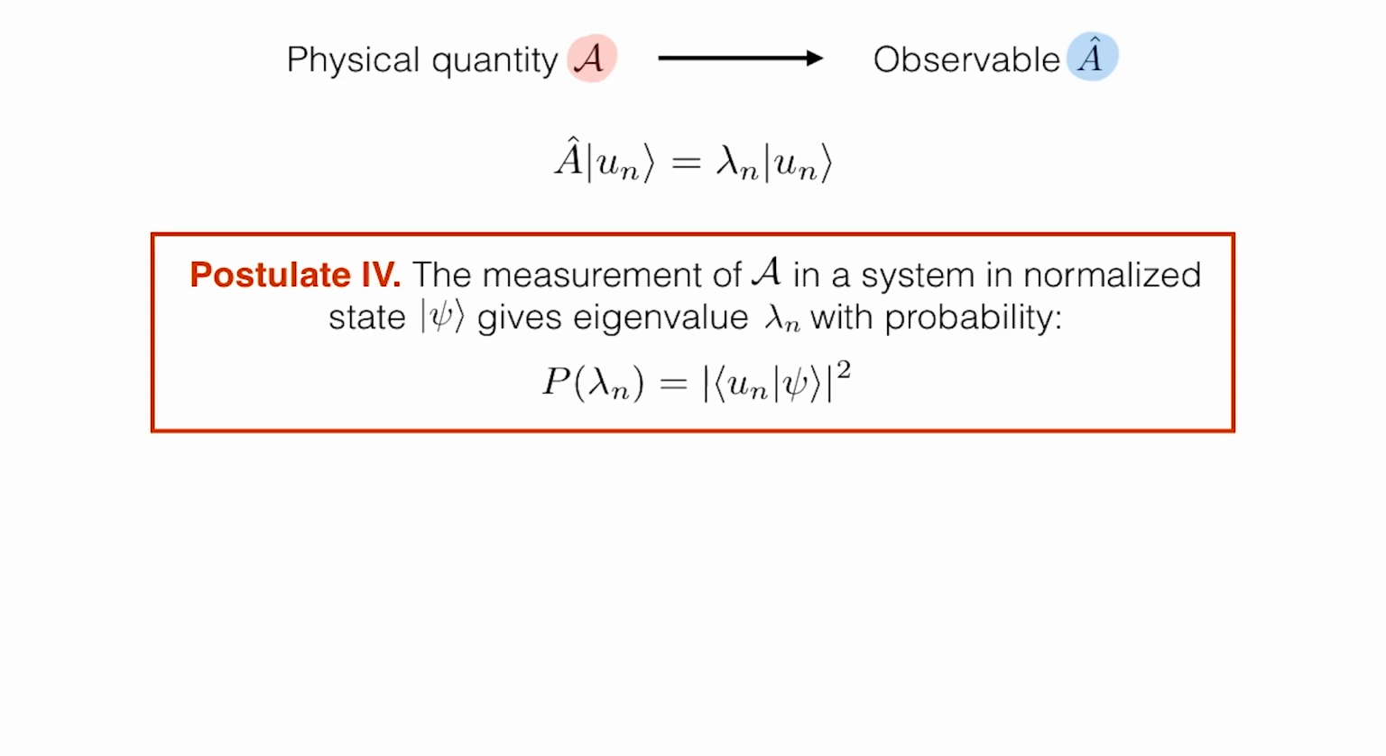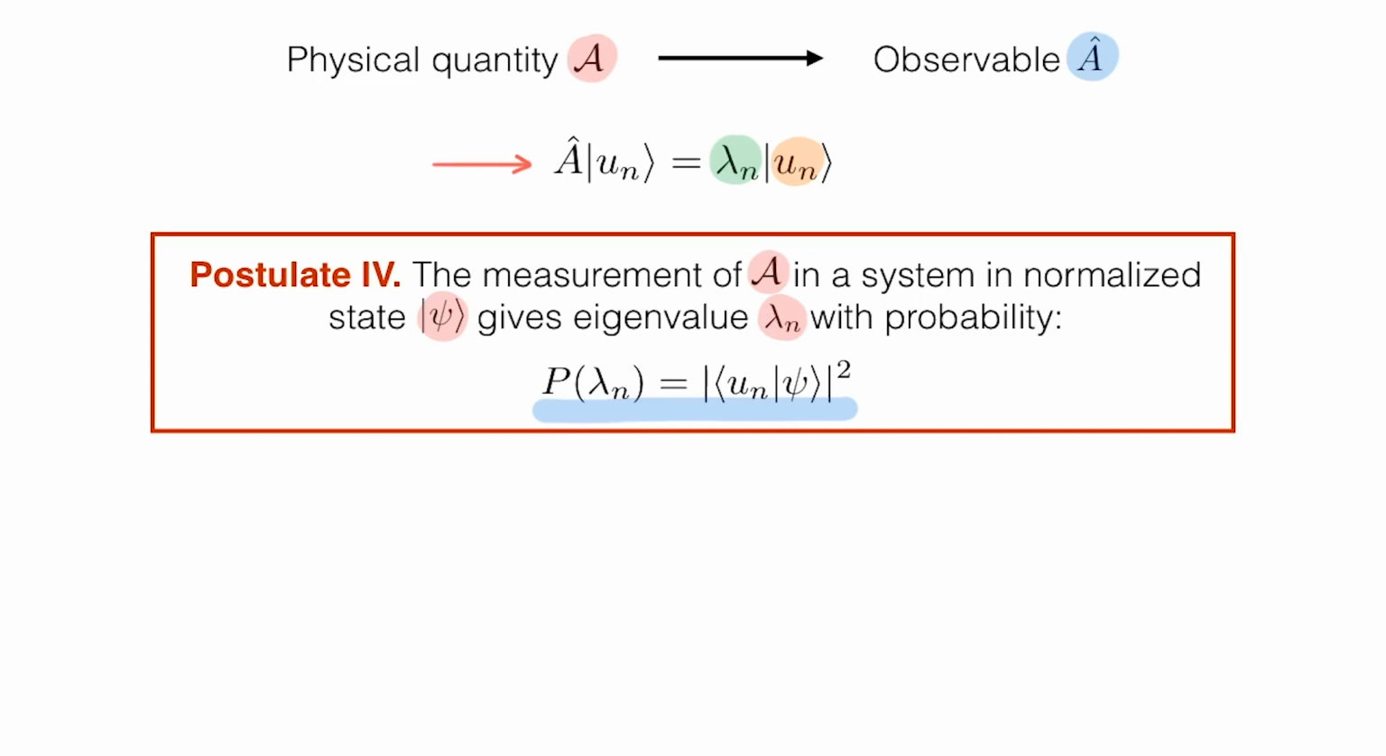This observable A obeys an eigenvalue equation as shown here, where lambda n are the eigenvalues and u n the eigenstates. In the companion video on measurements, we introduce postulate 4 that tells us that when we measure A in a system in state psi, then the outcome of that measurement is an eigenvalue lambda n of the operator A, and I will get that result with probability given by this expression.